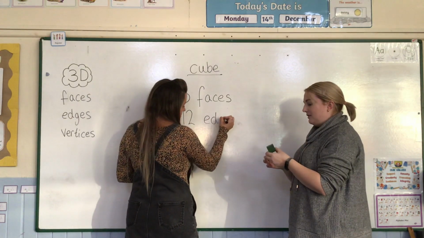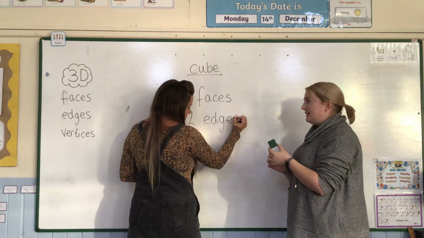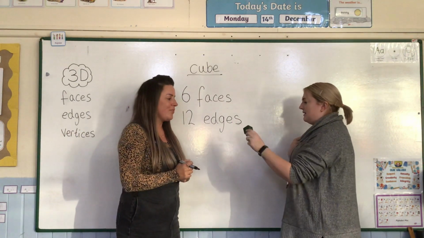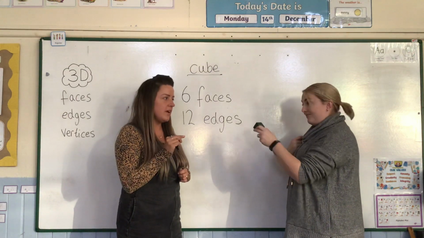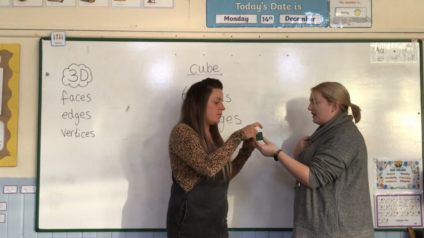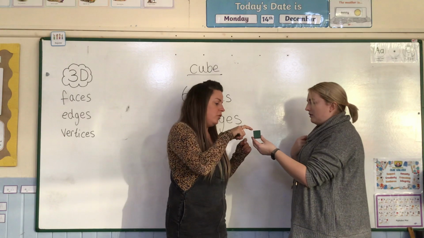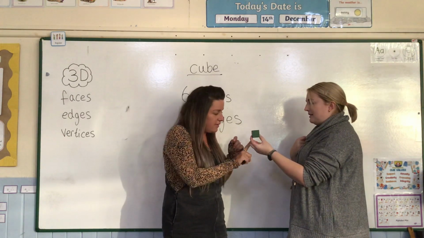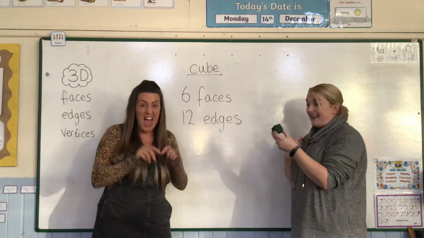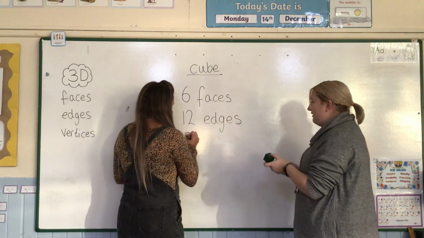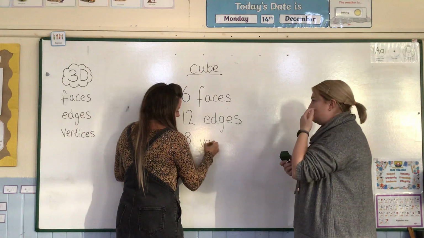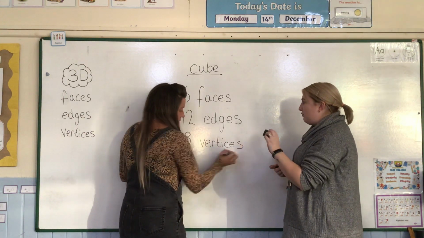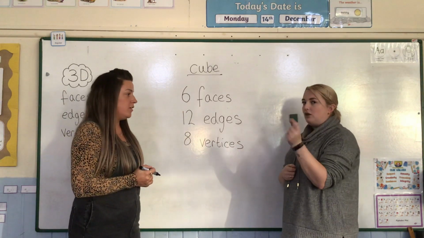And now the last thing, we've got our faces, our edges, so now we need to look for our vertices. How many vertices? I think they were the corners, is that right? The corners. Well done. Perfect. So how many pointy bits? 1, 2, 3, 4, 5, 6, 7, 8. 8 vertices. Goodness. 6 faces, 12 edges, and 8 vertices. And that makes the 3D shape a cube.